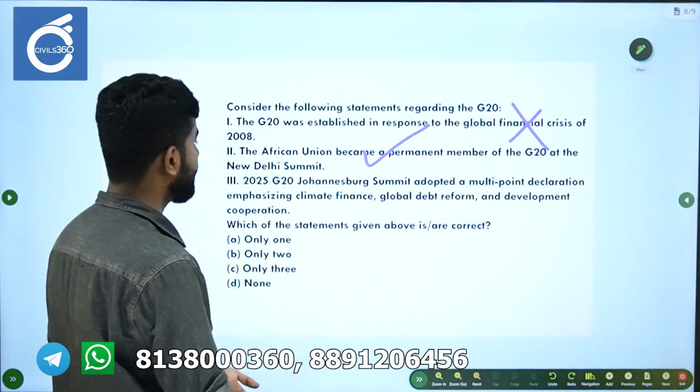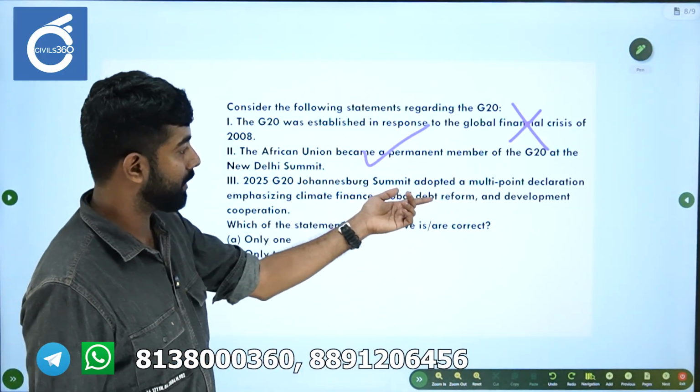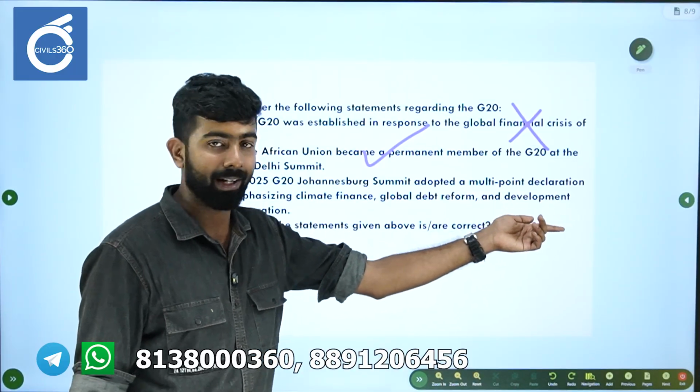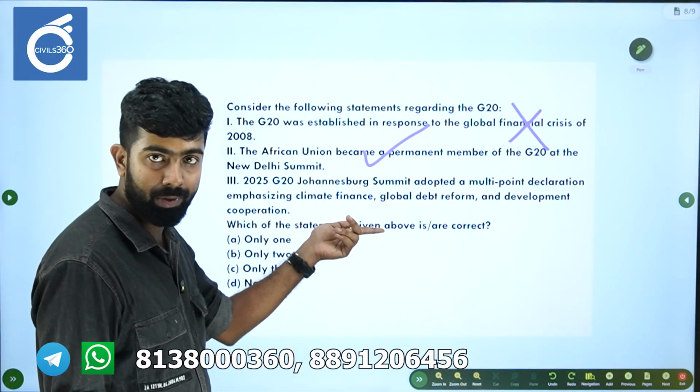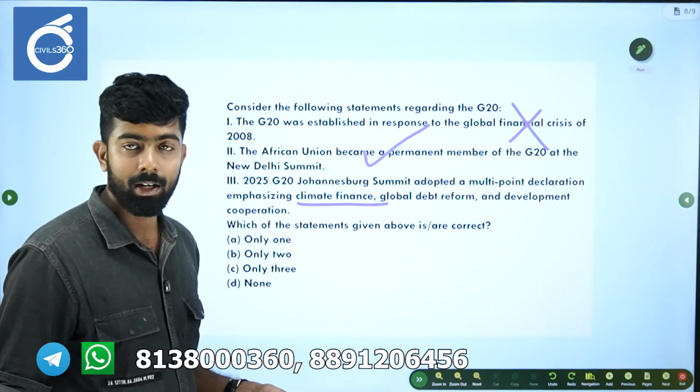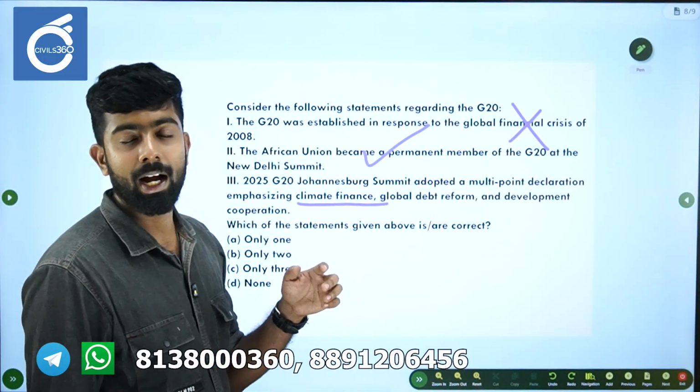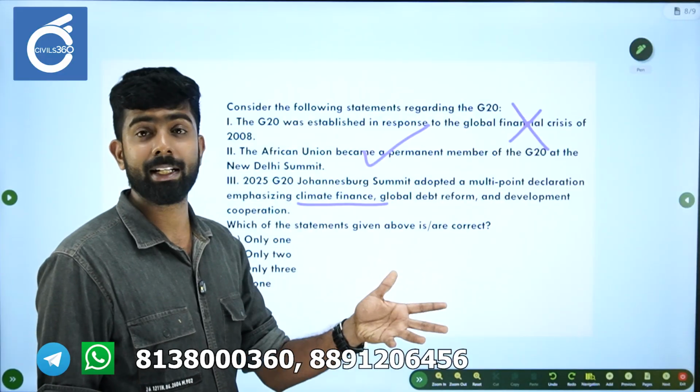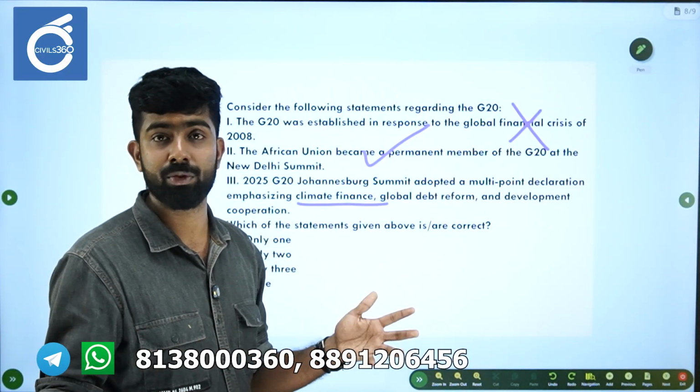The 2025 G20 Johannesburg Summit adopted a multi-point declaration emphasizing climate finance. Remember climate finance? That was also mentioned regarding the targets that these countries need to meet.